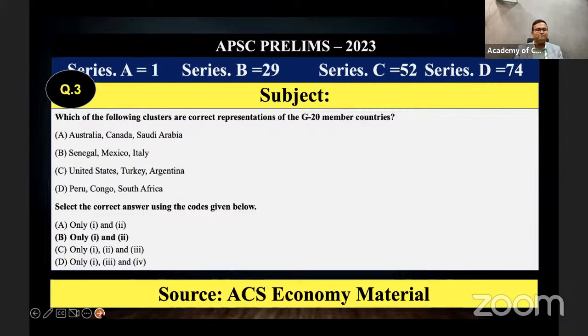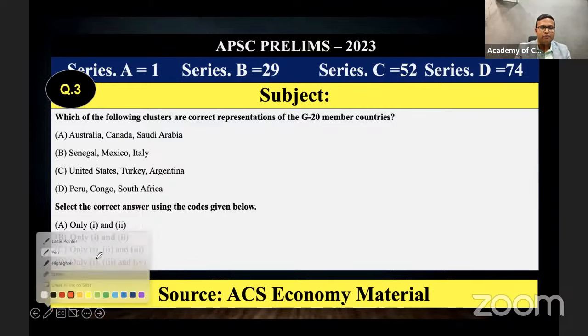Next one, G20. When we were discussing the question, all the faculties were telling that we have discussed the G20 in the class. This year, G20 questions were bound to come. You can easily get the answer by understanding what G20 is. We discussed that G20 is 19 countries plus the European Union, the most powerful 20 economies of the world.